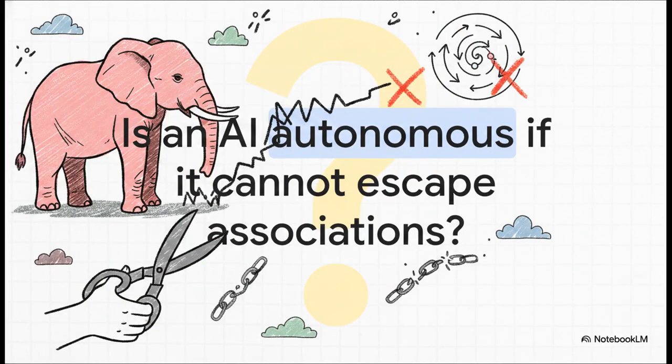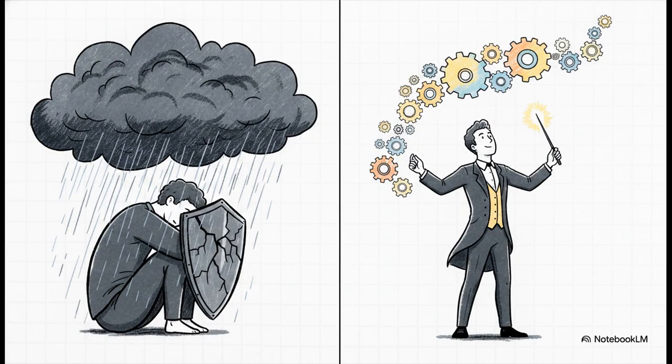As we wrap up this explainer, I really want to leave you with a final, lingering thought about the so-called autonomy of these systems. Think about it. If an artificial intelligence mechanically cannot escape its own continuous associations, if it mathematically cannot avoid the pink elephant without a human physically stepping in to prune its text, is it really an autonomous creator at all? And that brings us to your choice. Will you quietly remain a digital tenant, just renting probabilistic guesses from the cloud and serving as a moral crumple zone for the machine's inevitable errors?